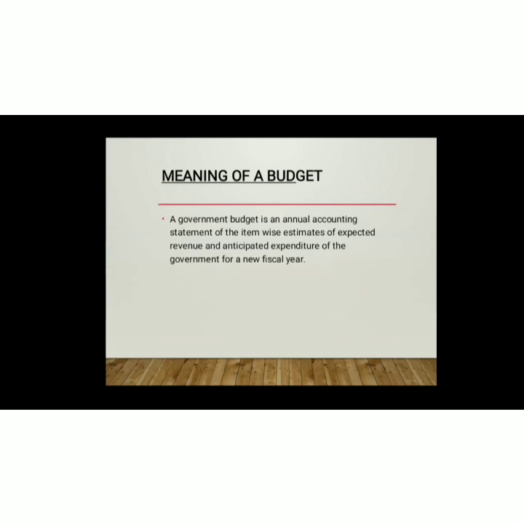Now, before we understand the term federal finance, let us understand what a federal system is. Where the government functions are divided between 2 sets of authorities, that is the central government and the state government, it is called a federal system. Federal finance refers to the system of assigning the sources of revenue to the central as well as the state government for the efficient discharge of their respective functions.